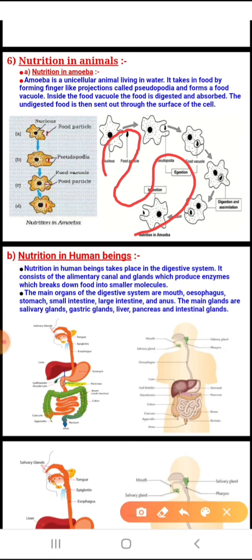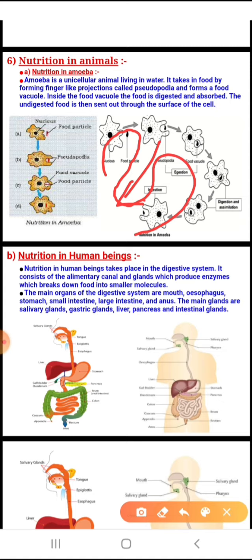As soon as it sees the prey, you can see in the picture also it is clearly given. So it is a shapeless structure. As soon as it comes across the prey, it traps the prey by forming a pseudopodia. Now this pseudopodia, false feet, and of course you should not forget that there is a process of diffusion which is occurring here. The process is actually called phagocytosis, which I have already discussed. So the food particles are usually microscopic. Amoeba itself is a unicellular organism, it is small, it cannot be seen with the naked eye of course.